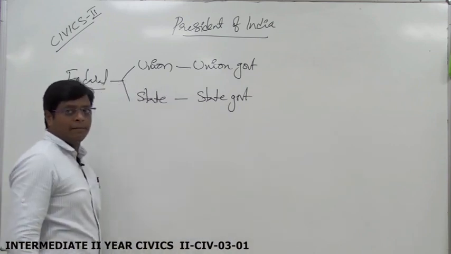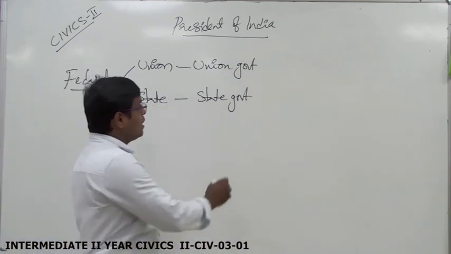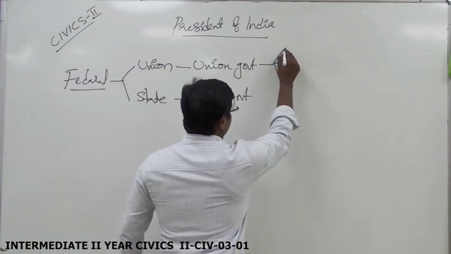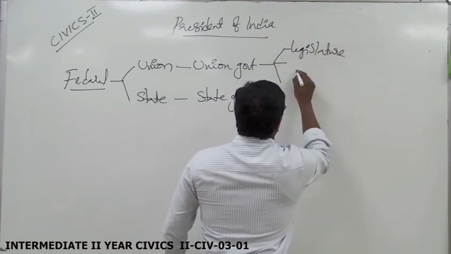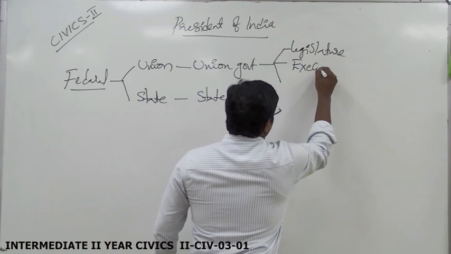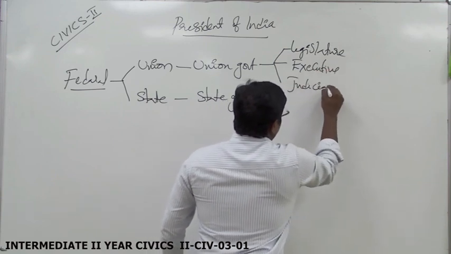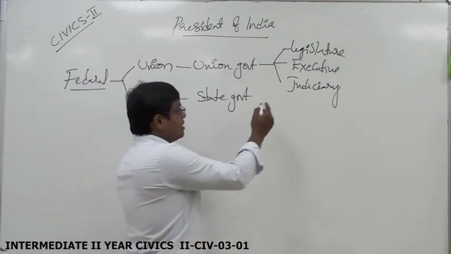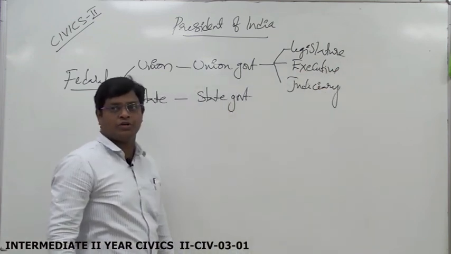Again, the union government has three branches: legislature, executive, and judiciary. The union government has a union legislature, union executive, and union judiciary.